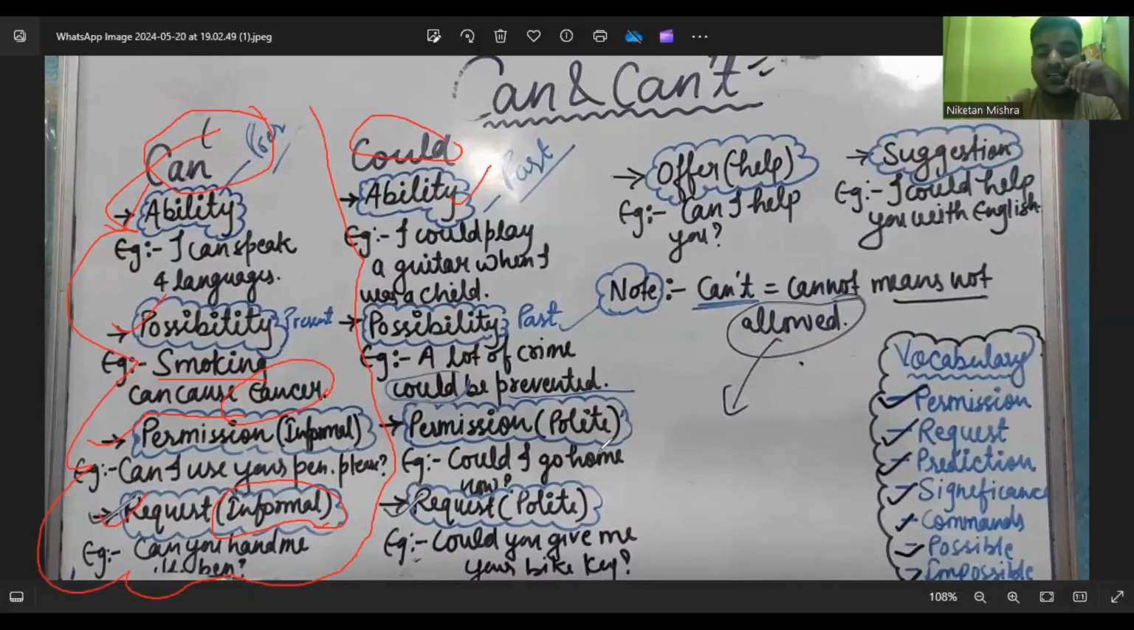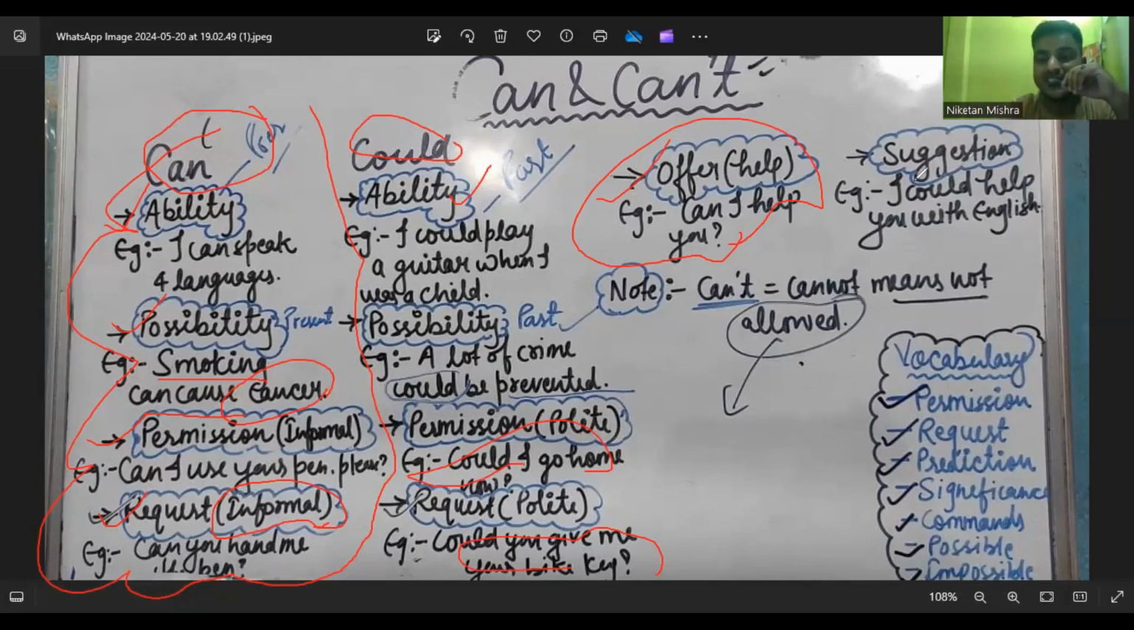For example, could I go home now? Or could I take your pen? And could you please come with me? And for a request, could you please give me your bike key? Adding to it, whenever you are offering help to somebody, we use can. For example, can I help you? Let's say, hey Priyanka, can I teach you how to ride the bike? Or hey Kirti, can I tell you how to make round chapati?